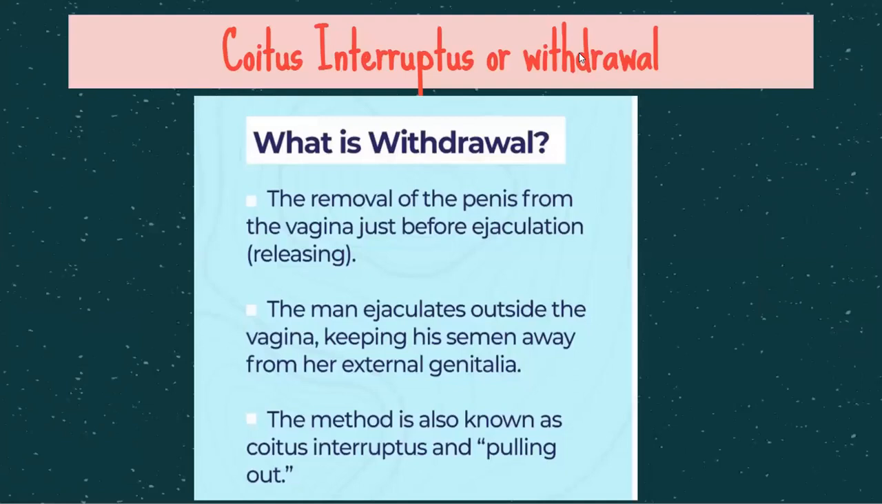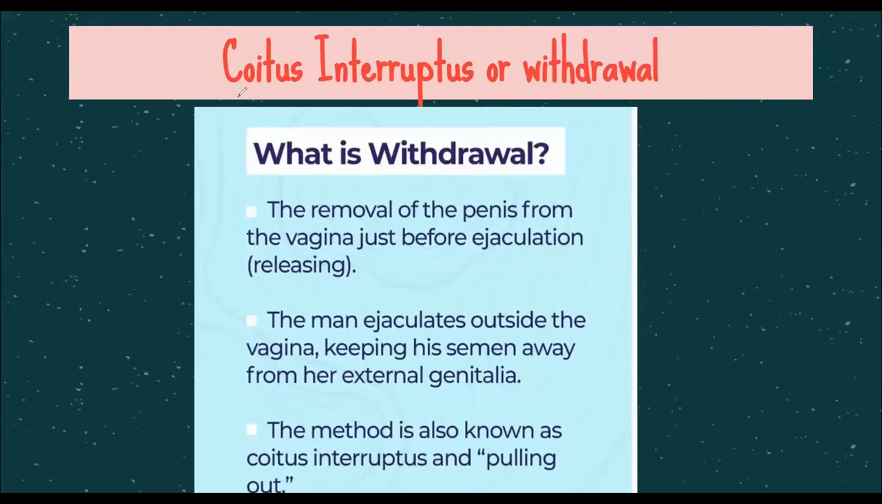The second is the withdrawal method, or we call it coitus interruptus. What is this? At the time of ejaculation, the male will pull back his penis. Basically, the penis is removed from the vagina just before the release of the sperm, so the man can ejaculate outside the vagina. That helps in keeping the semen away from the external genitalia of the female. This method is known as coitus interruptus, also the pulling out method or withdrawal method.